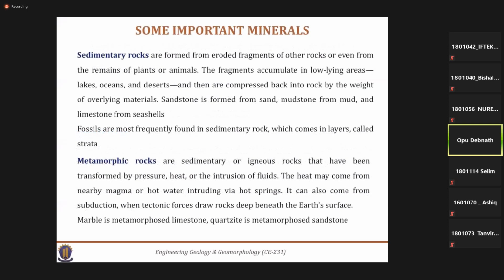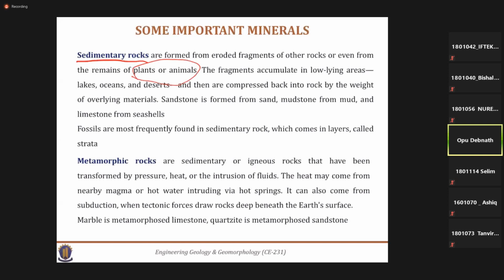So the next one is the sedimentary rock. The sedimentary rocks are formed from eroded fragments of other rocks, or even from the remains of plants and animals. From the name it can be easily identified that the sedimentary rock is formed by some sedimentation deposition process, like in lakes, oceans, or desert areas.